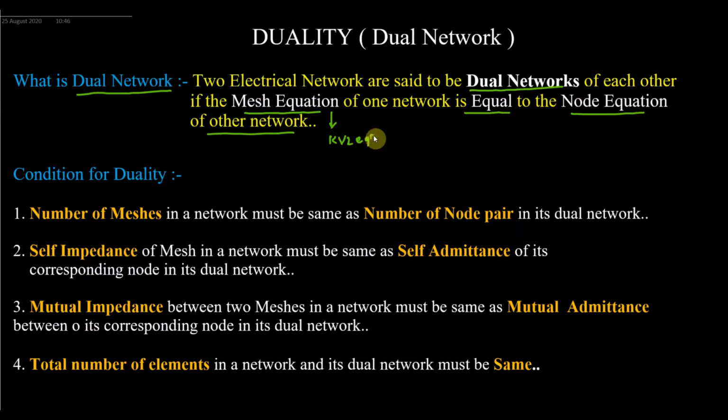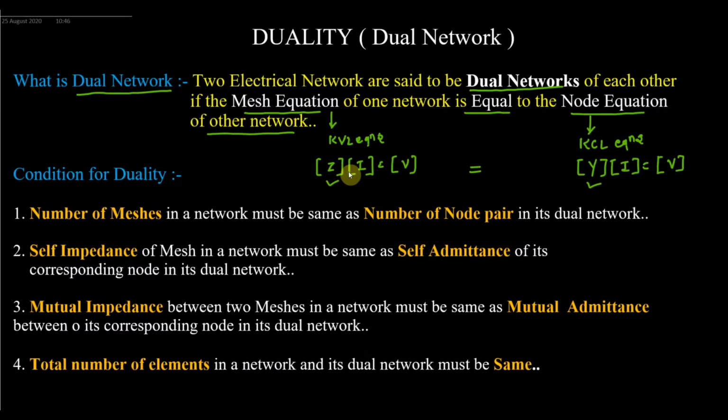So when the KVL equation of one network is equal to the KCL equation of the other network, then we say that both networks are dual of each other, meaning both networks will show the same type of character.